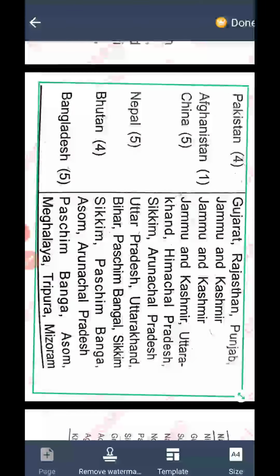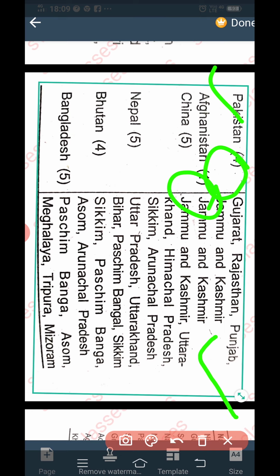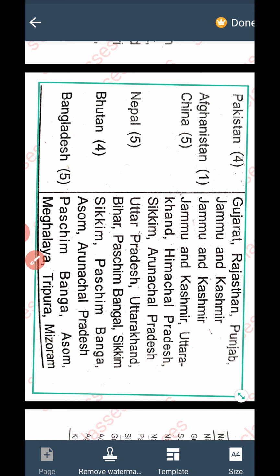Now this slide depicts the number of states with which we are sharing borders with our neighboring countries. The numbers are given on the left and the states are given on the right. So the numbers are important, plus the names of the states are also important. As we know that Pakistan is always in news, it is important for us to remember which state of ours shares borders with Pakistan: Gujarat, Rajasthan, Punjab and Jammu Kashmir.